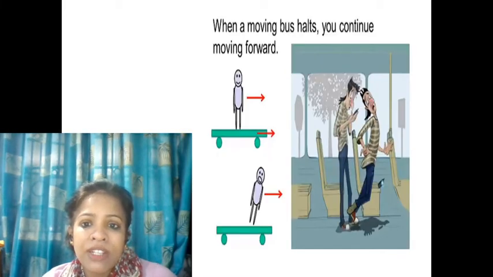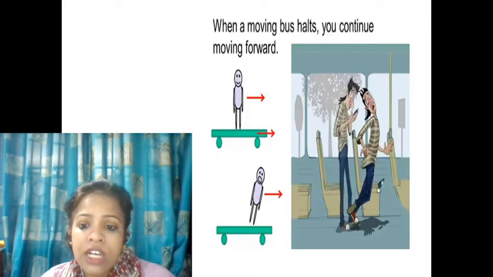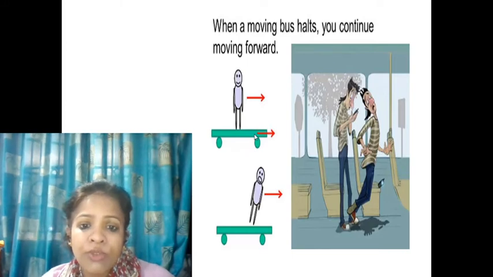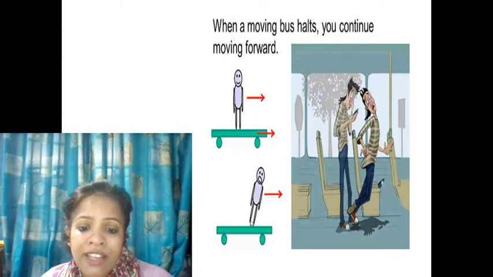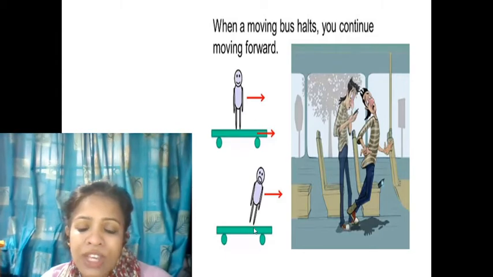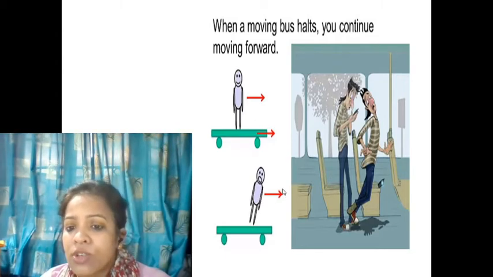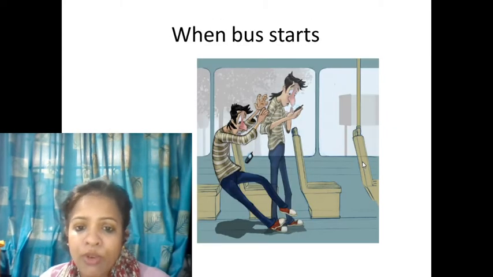Now, when a moving bus halts, you are moving with the bus. When it comes to a halt, on applying the brake, your legs come to rest with the bus, but your upper body still wants to continue. So because the upper body still wants to continue, you may fall down in the forward direction.